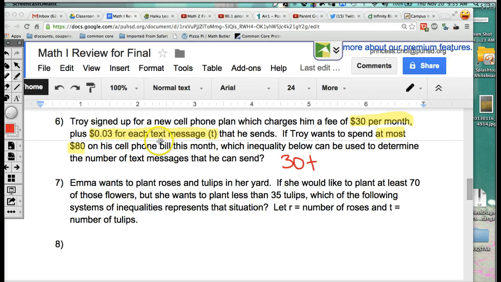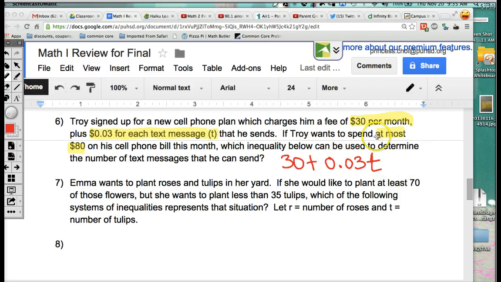Okay, so each text message was 3 cents, 0.03. So if you only send one text message, I love you, Mommy, then that's going to be 3 cents. But if he sends it to me twice today, once after breakfast and second after lunch, that's going to be 6 cents, right? How did I get that? I multiplied it. If he sent me 2 text messages, it will be 6 cents. So then obviously I would have to pay $30.06 for those 2 text messages.